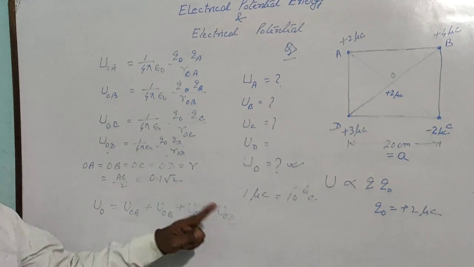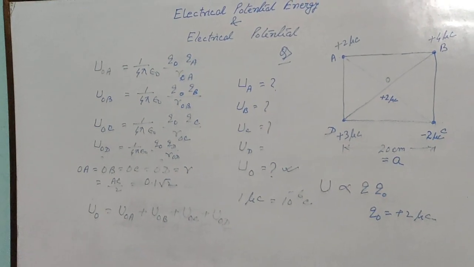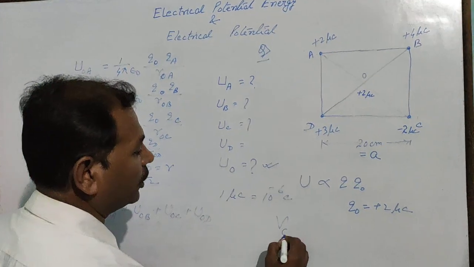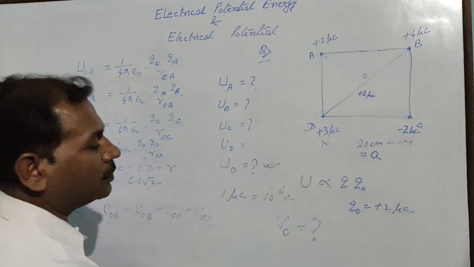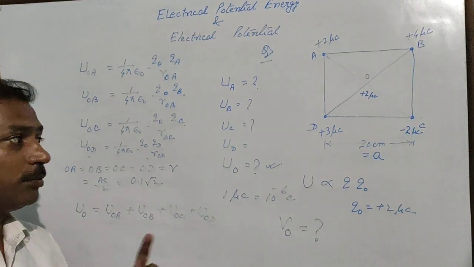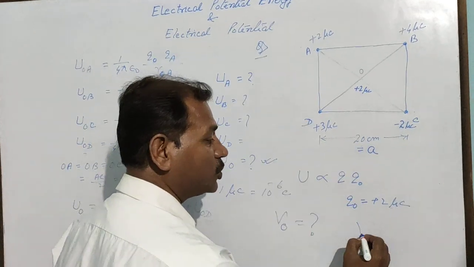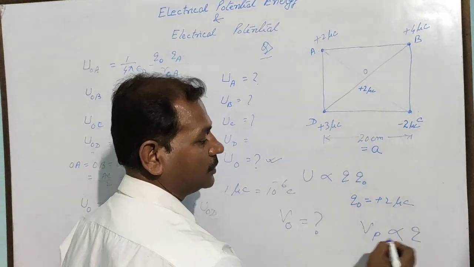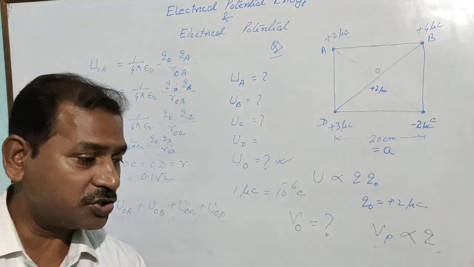Similarly, we can go for electric potential. If anybody asks you to find out electric potential at O, then you know from the formula that electric potential only requires source charge. It does not depend upon the test charge.